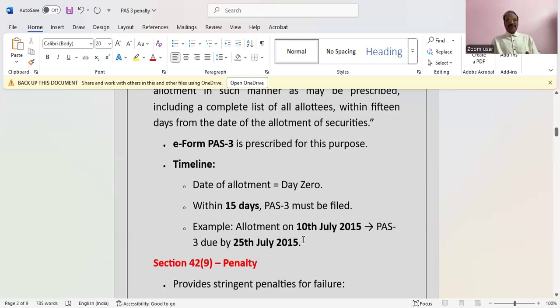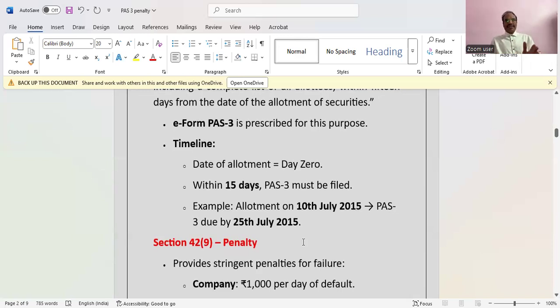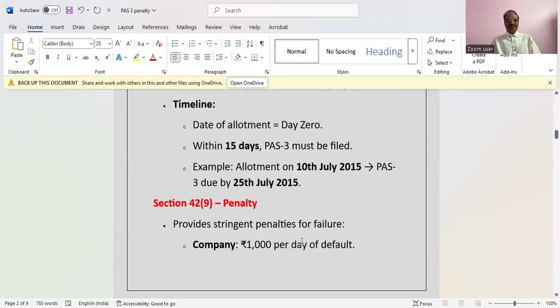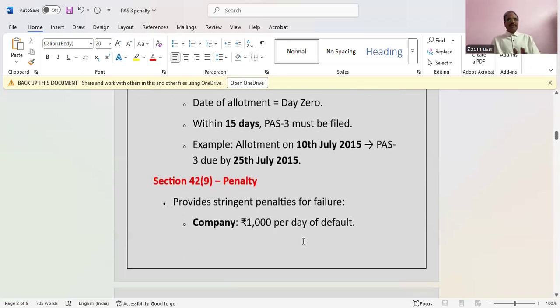The timelines: suppose the allotment date is day 0, then within 15 days PAS-3 must be filed. Example, the date of allotment is 10th July 2025. So the PAS-3 due date is 15 days later, that is 25th July 2025, by which the company has to file. So we'll go to the penalty.